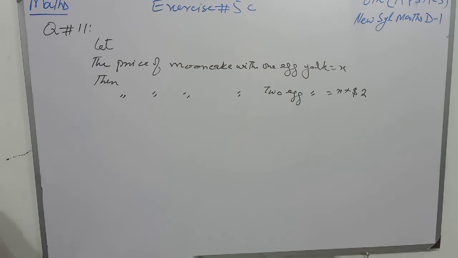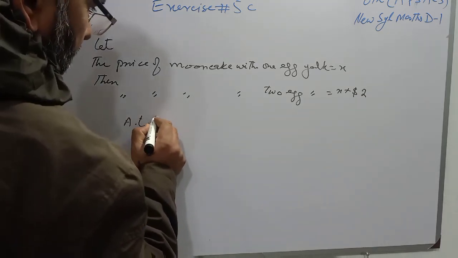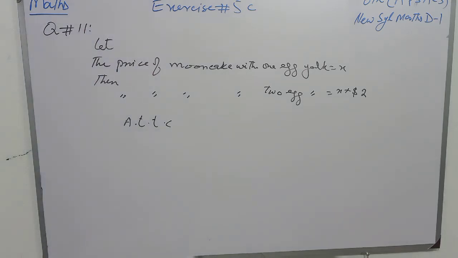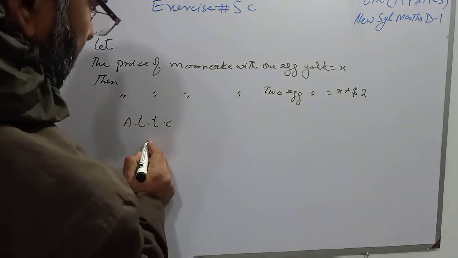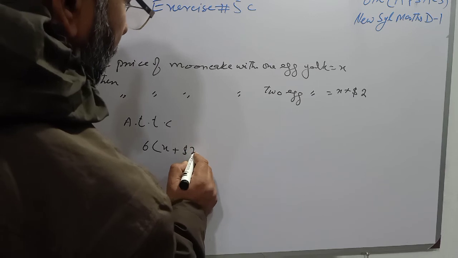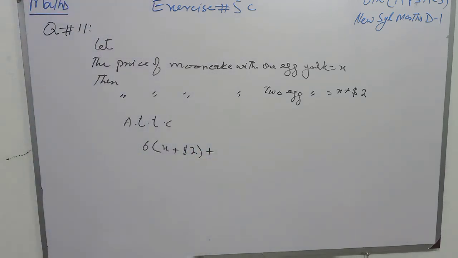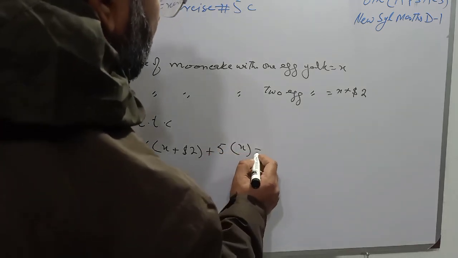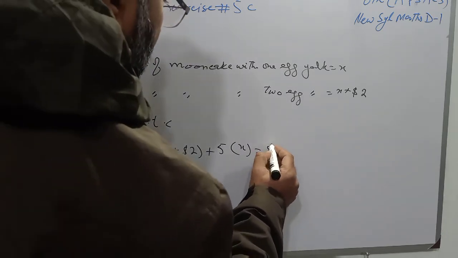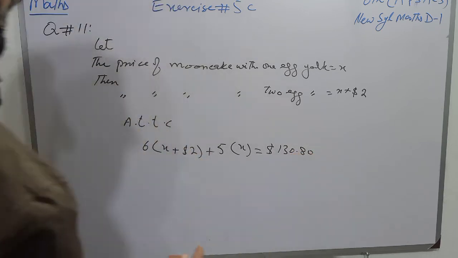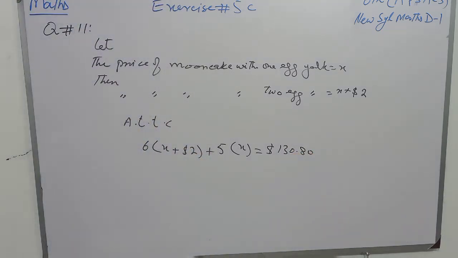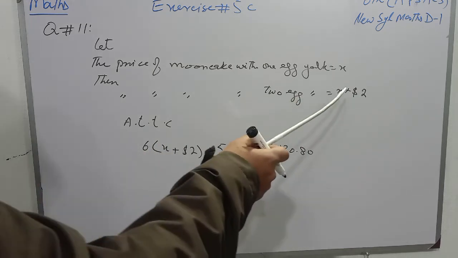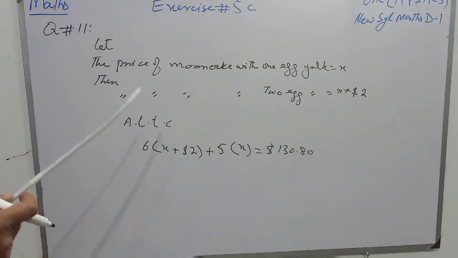Now students, according to the condition of the question, there are 6 moon cakes with 2 egg yolks, so I will multiply 6 with X plus $2, and there are 5 moon cakes with 1 egg yolk, so 5 will be multiplied with X, and the total price is $130.80, and we have to find the price of the moon cake with 2 egg yolks.